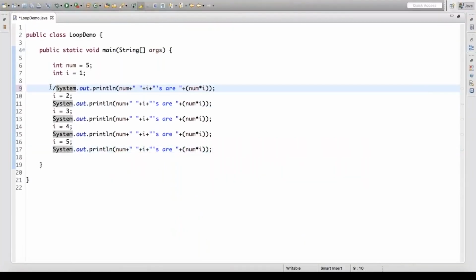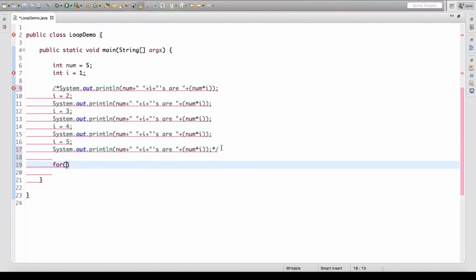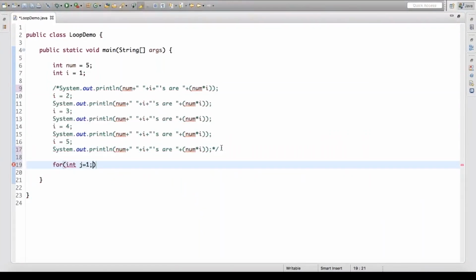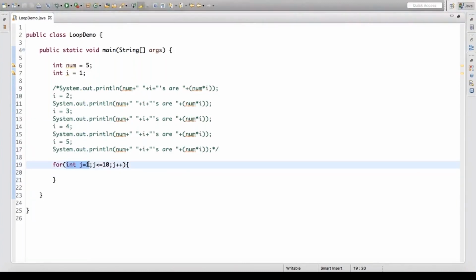So what I'm going to do is comment out these instructions. We need not write in this fashion. What you do is say for int j assign 1, j less than or equal to 10, and j plus plus. So I have taken one variable j. This is the property of the for loop: you declare the variable within the loop itself with the initial point. So we got the for loop with the initial point, then the ending point, and then an expression to reach from the initial point to the ending point.